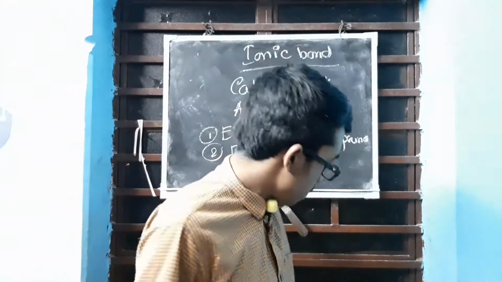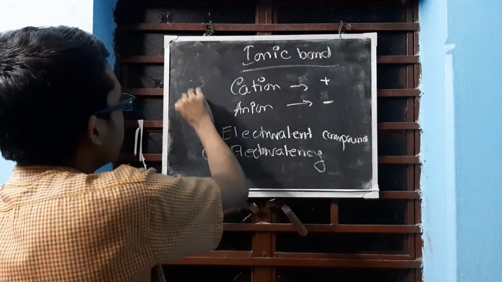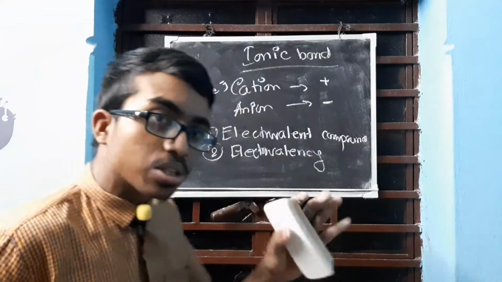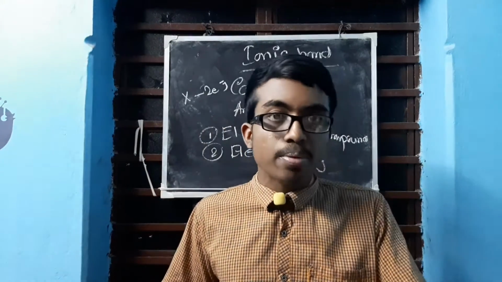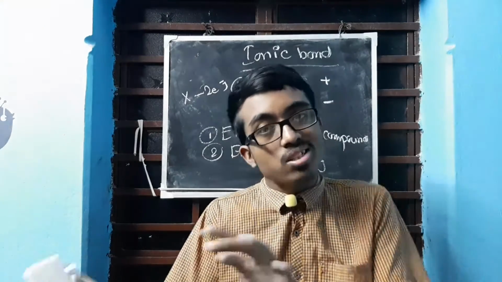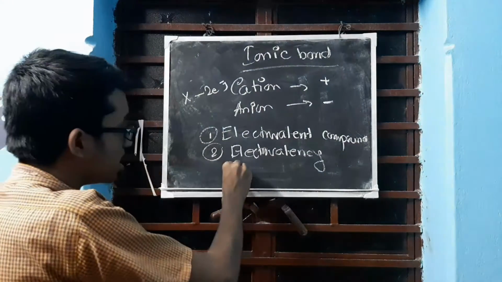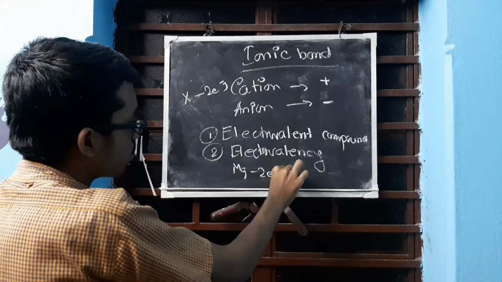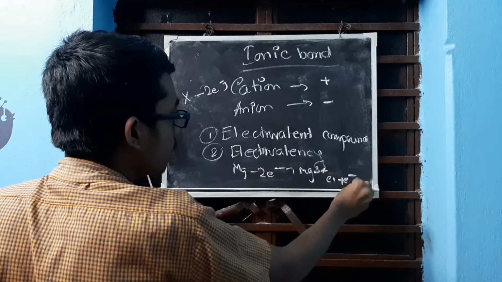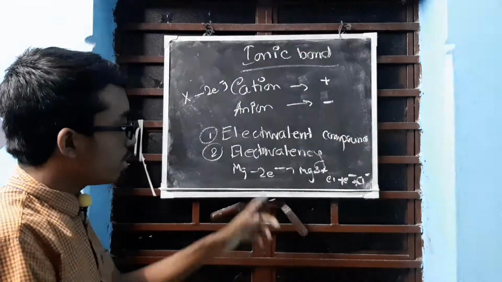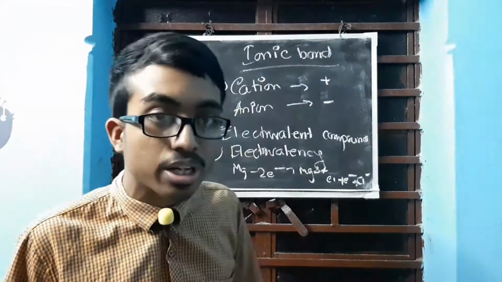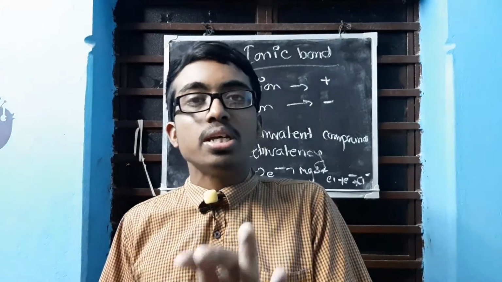Now, see. Suppose one element is losing 2 electrons. So there has to be the other element accepting 2 electrons. If it cannot, then it has to be 2 elements of the same kind. For example, Mg. Mg loses 2 electrons to form Mg2+. And Cl can gain only 1 electron to form Cl-. So where will the electron go? It cannot go into the surrounding. It has to go to some Cl, so another Cl will join it. Clear? So it will be MgCl2.